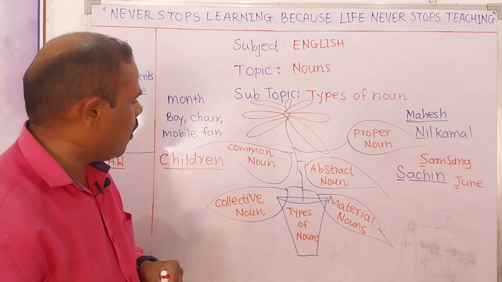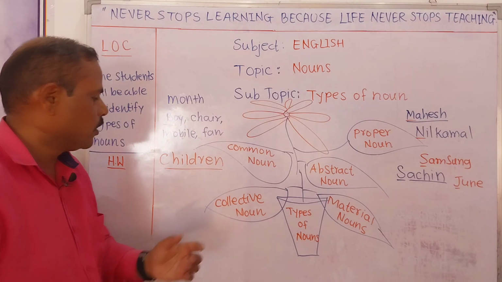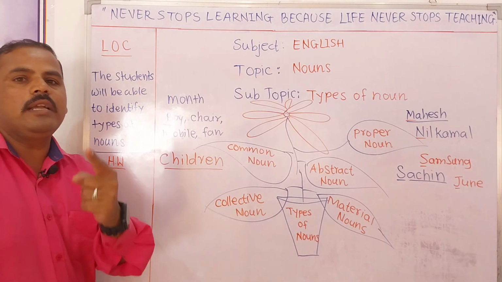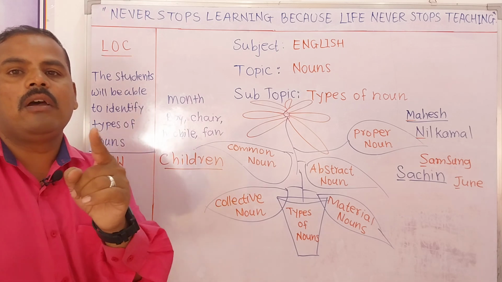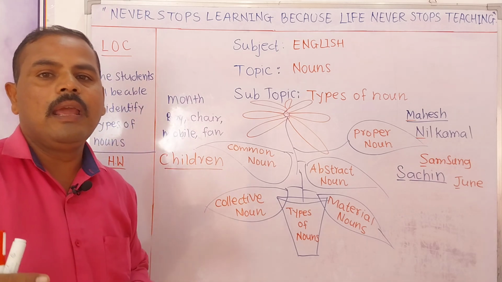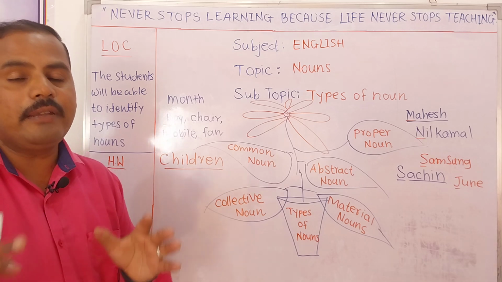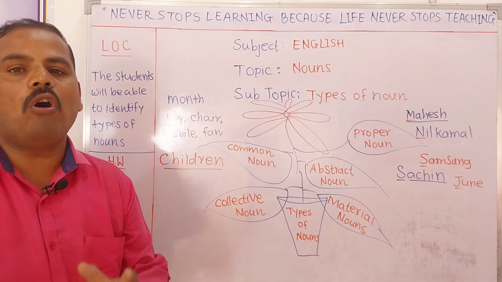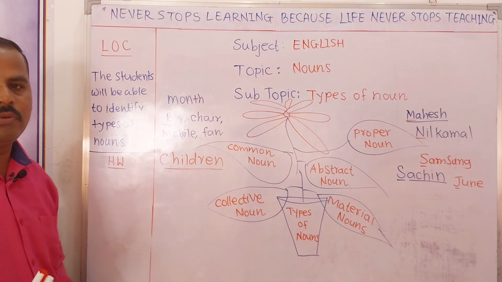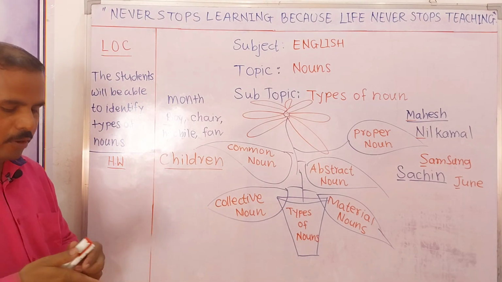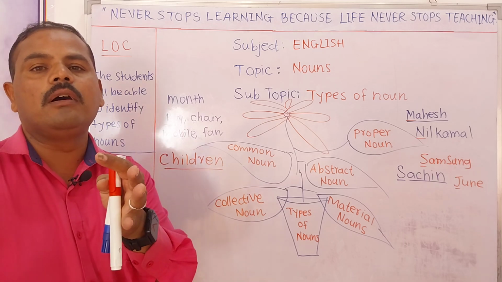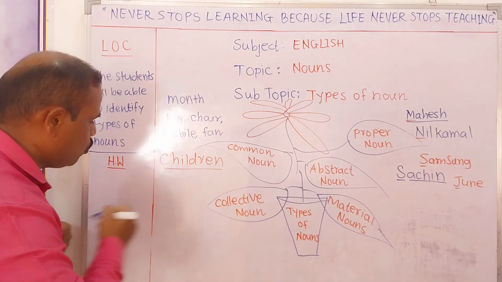Now we will discuss the third one, that is collective noun. The name itself suggests what a collective noun is. A collective noun refers to or denotes a collection or group of people or animals, right? It will be considered a group or collection. Then only we can say it is a collective noun. Understand? For example, if I am talking about a group of lions, what will I use there?